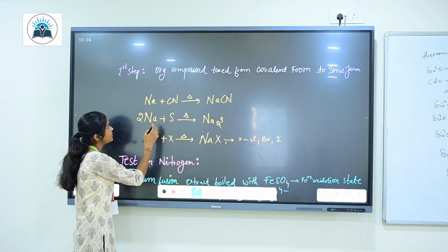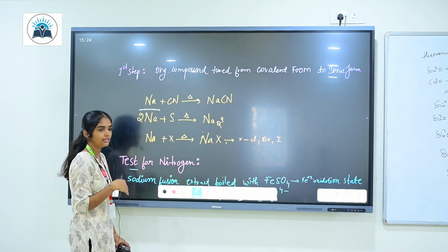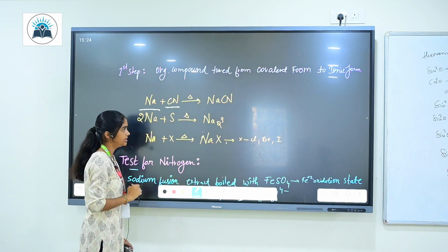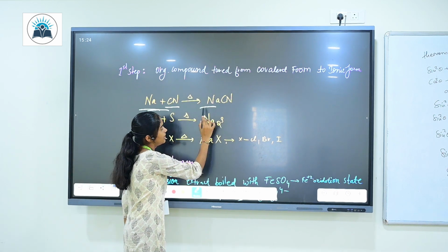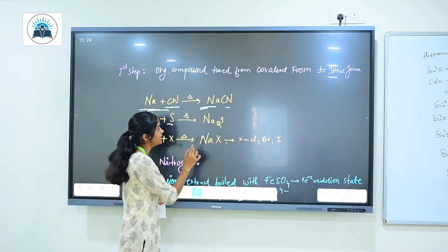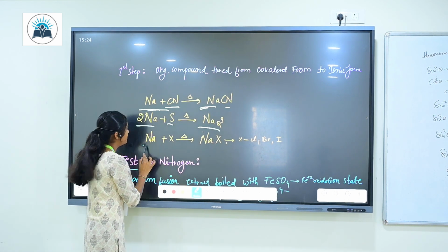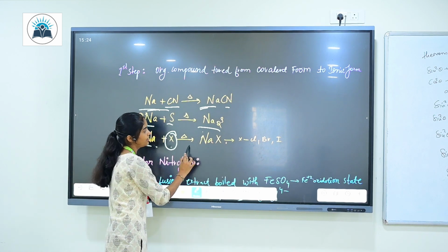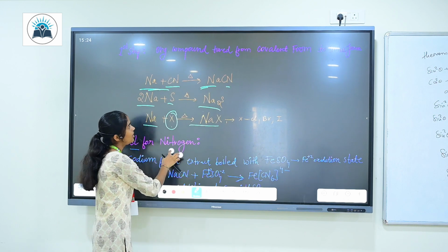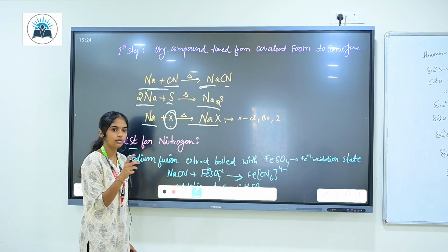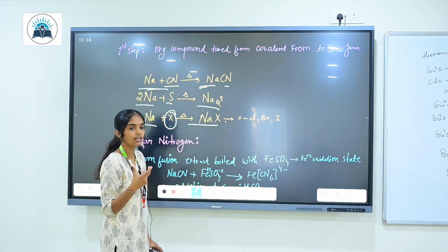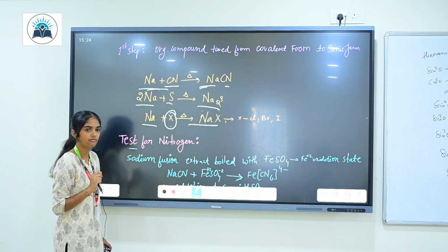What you are going to do is fuse sodium metal with the organic compound. If the organic compound contains nitrogen, it will change into sodium cyanide, and if it has sulfur, it will turn into sodium sulfide. When it has halogen X, it will turn into NaX, that's the sodium halide. Now you extract all these from the organic compound by boiling it with distilled water. The extract you get is known as the sodium fusion extract.